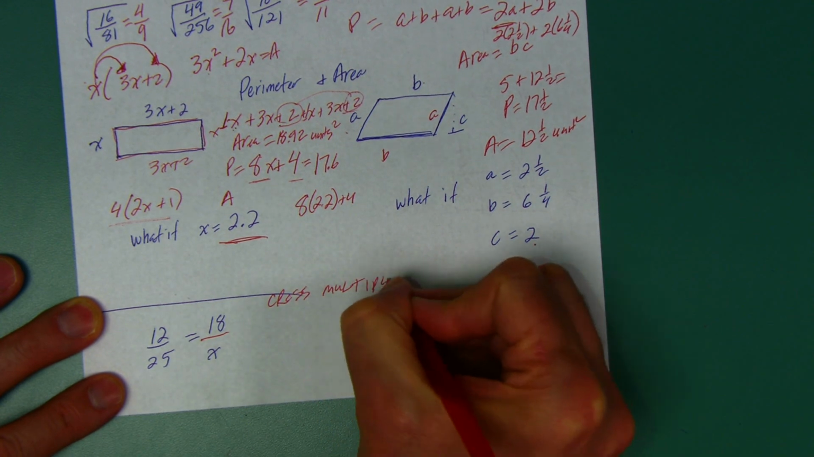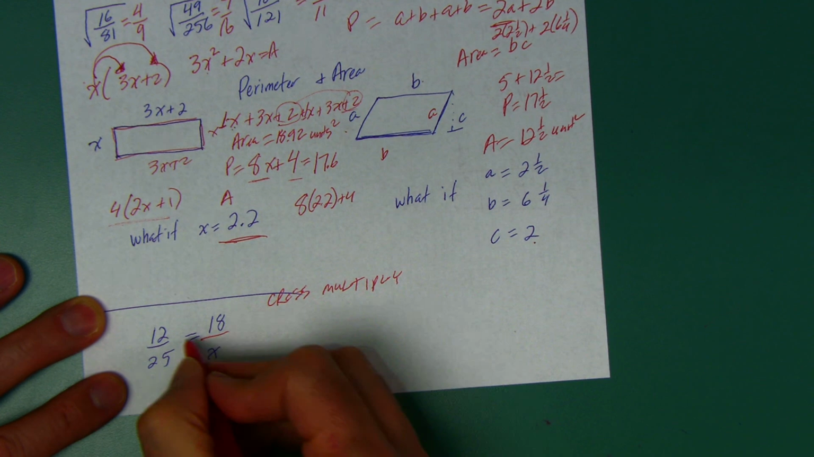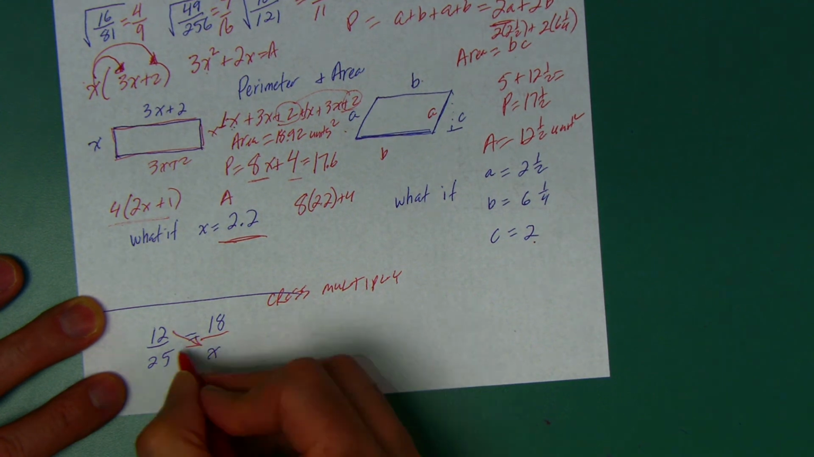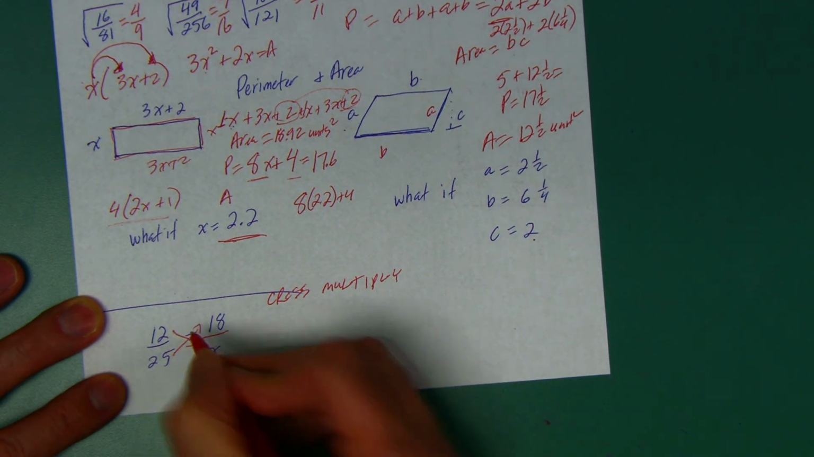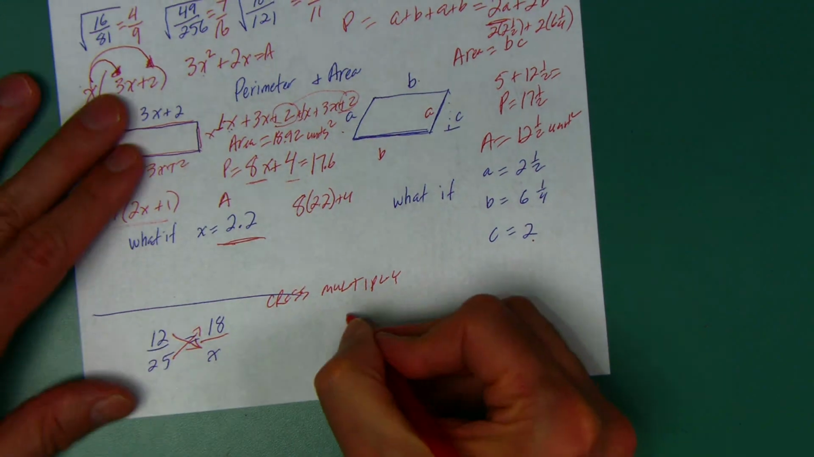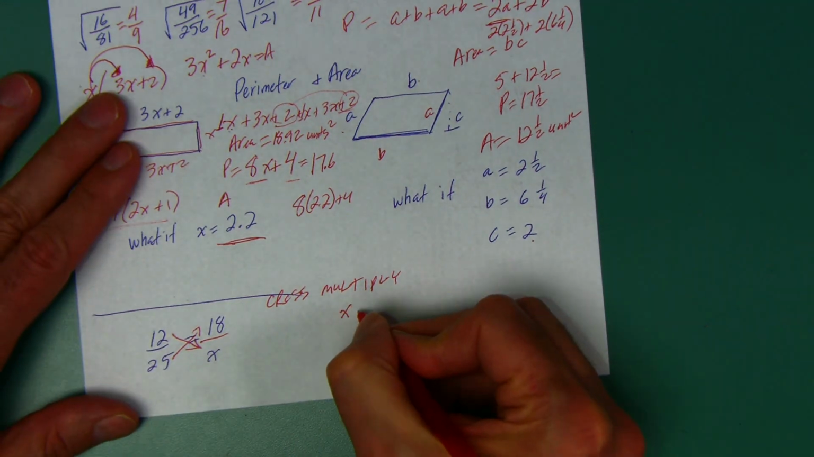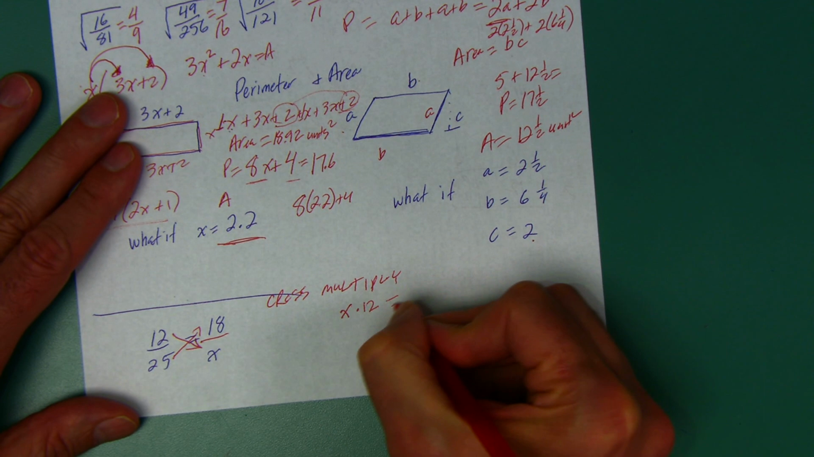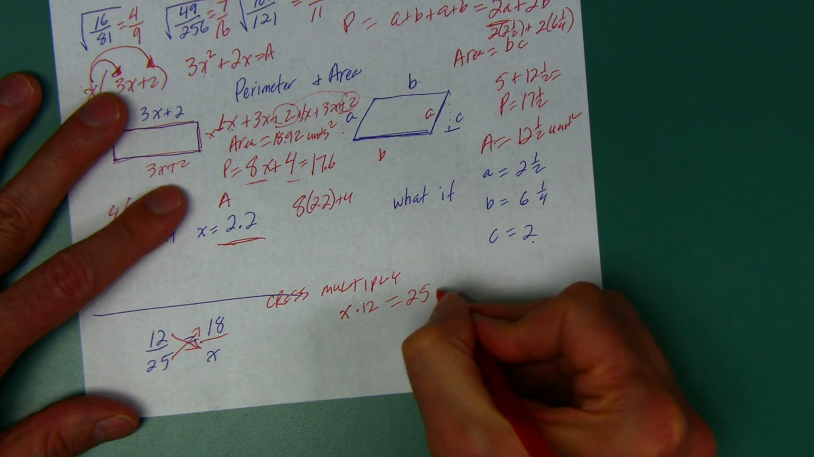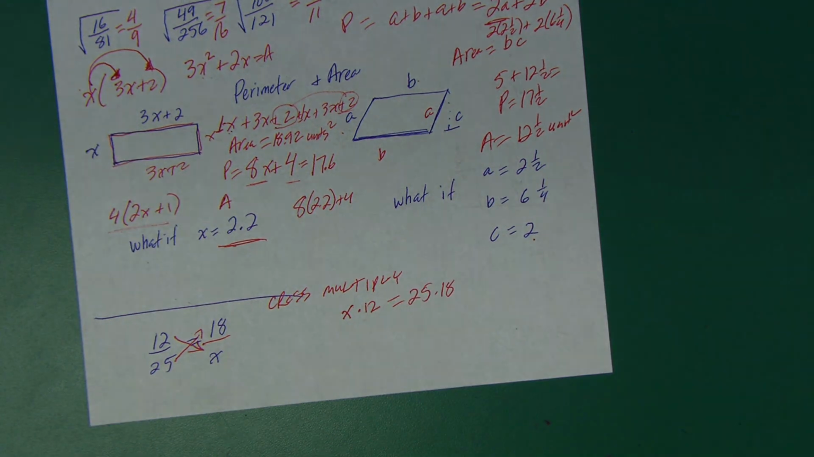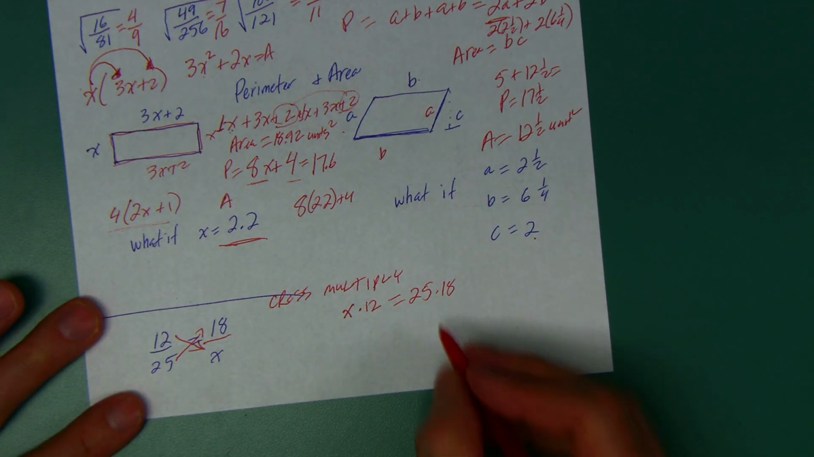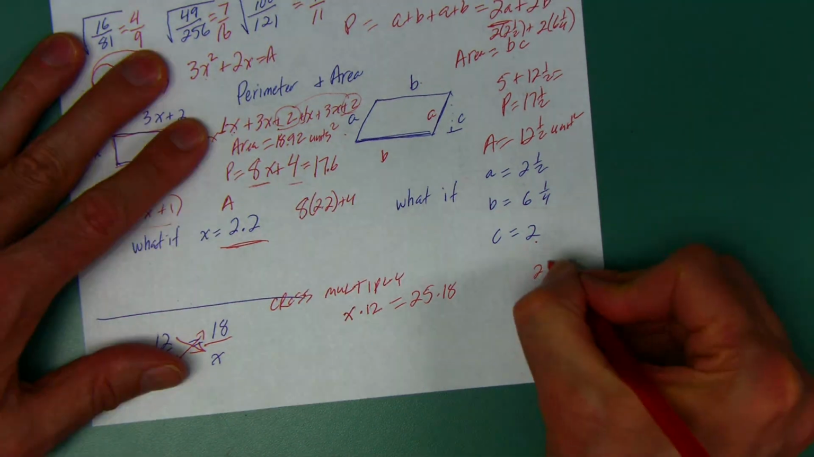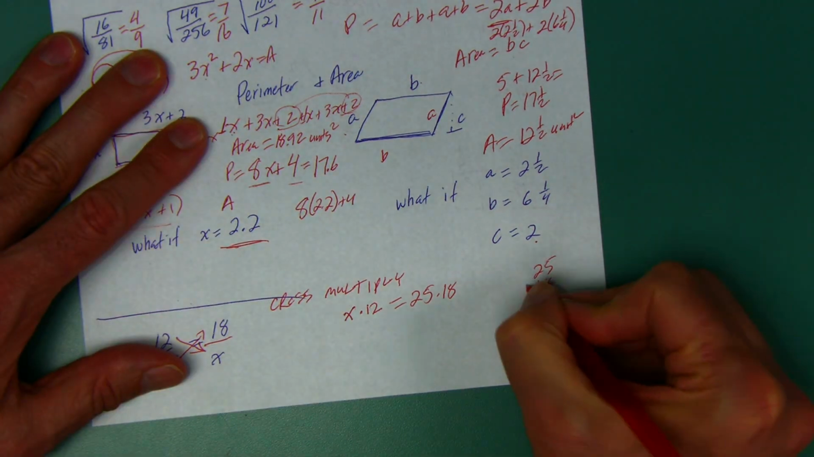What does that mean? Well, I'm going to make a cross here. I'm going to go 12 times x equals 25 times 18. And I'm not going to write 12 times x, I'm going to write x times 12 equals 25 times 18. Okay? Now, 25 times 18, we've got to figure out what that is.